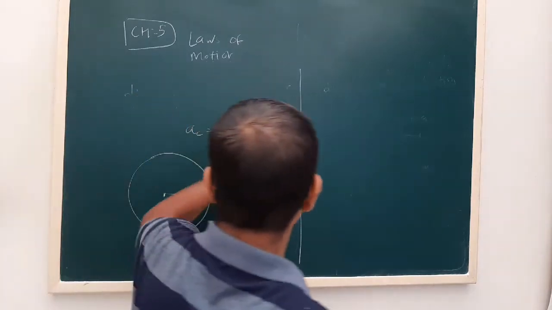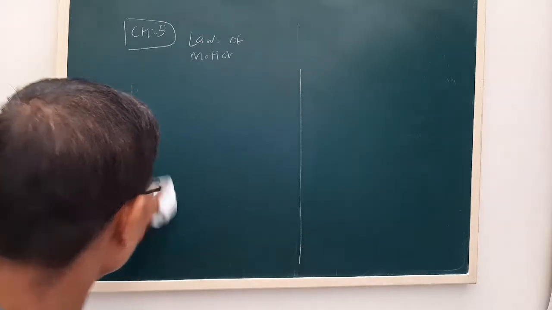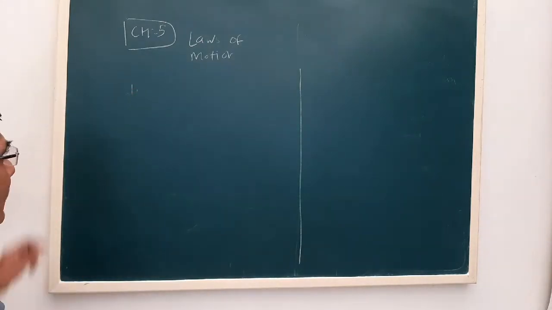We have to derive the equation of maximum speed on a level circular path.